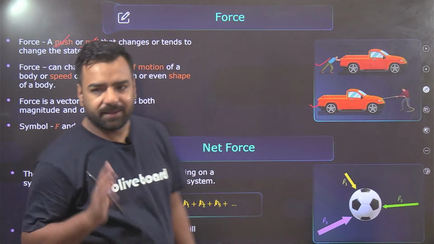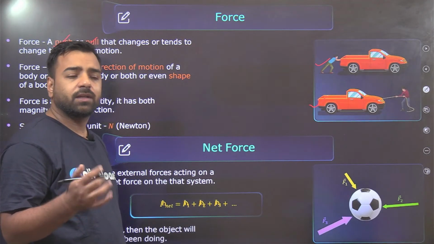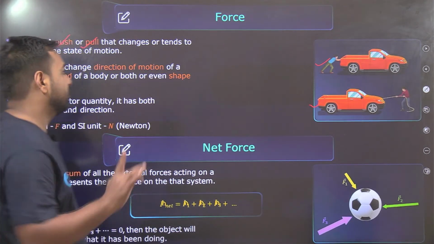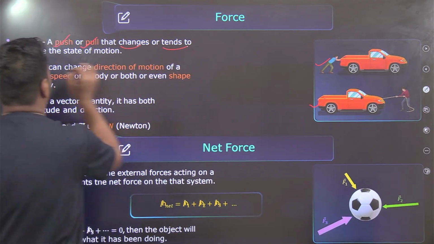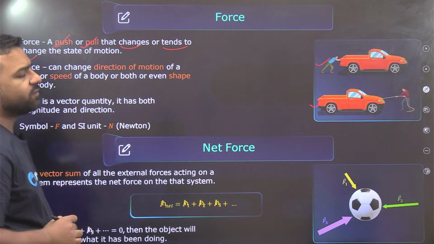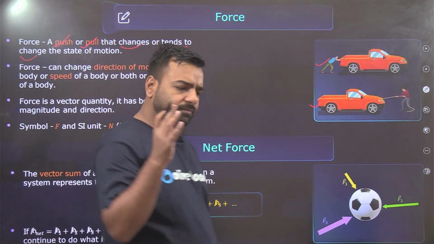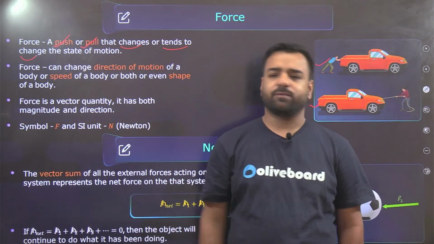So here the concept is that whenever there's a push or pull, there might be a change, or it tends to change the state of motion. That's what force is: a push or pull in which the body either changes or tends to change the state of motion.